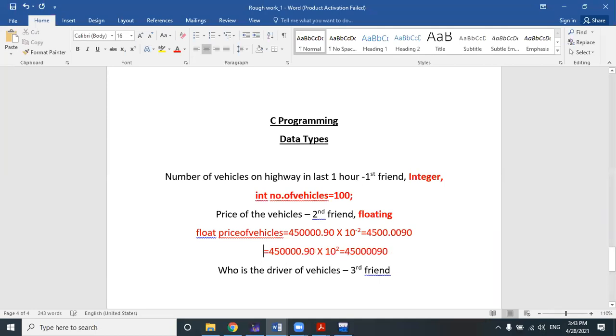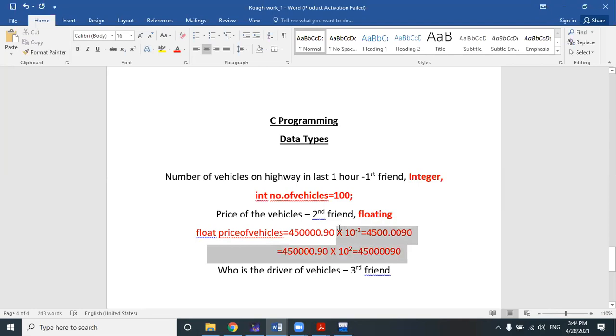So you can understand this point is actually floating based on multiplication by 10 to the power of the exponent part. The point can be shifted to the left if we multiply with 10 to the power of a negative exponent, and the point will be shifted to the right if you multiply with 10 to the power of a positive exponent. That's why it is called floating point, because the point is floating throughout the number, either towards left or towards right based on the changes. Why it is called floating point is something lots of people don't know.